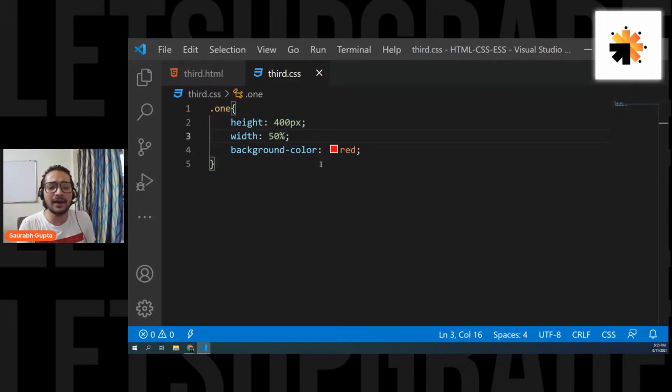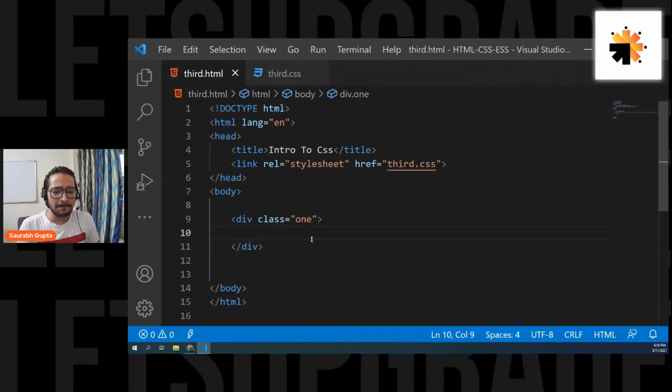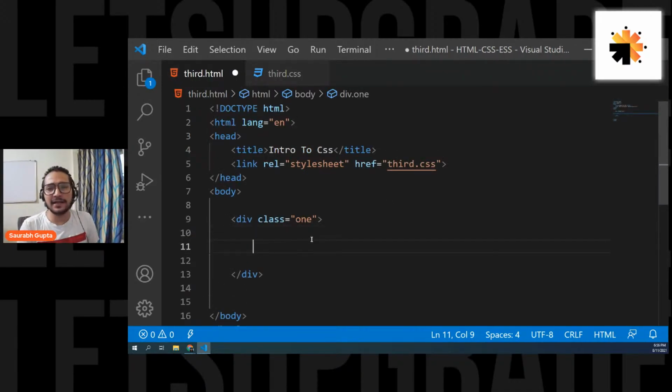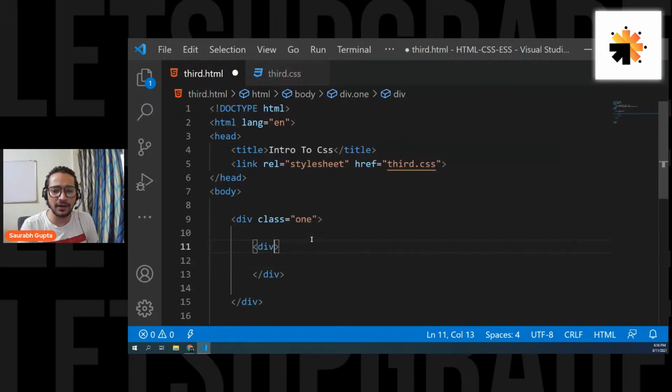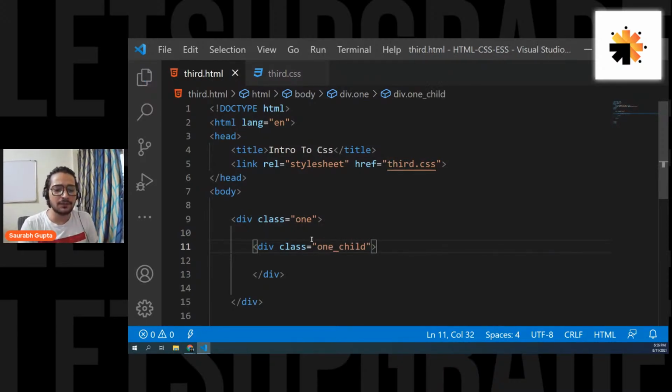Simple. Okay, but there is actually a little more to this percentage. I want to make you understand that as well. Guys, please focus. There are some more things that you have to understand about this percentage thing. Now let's say inside that div, I create one more div, and let's say I give it the name of one underscore child.